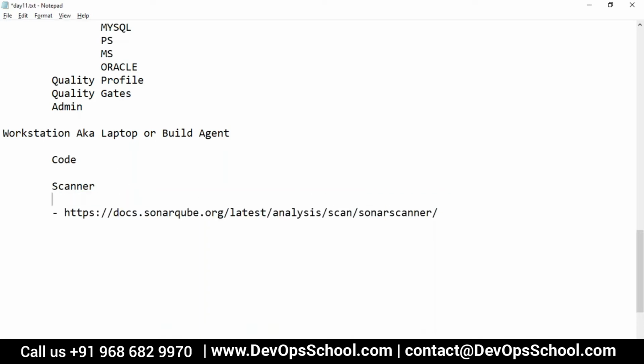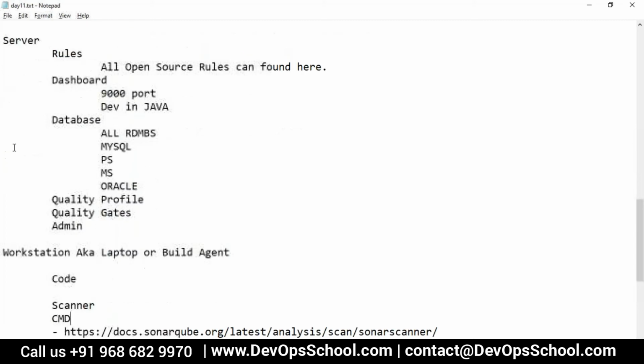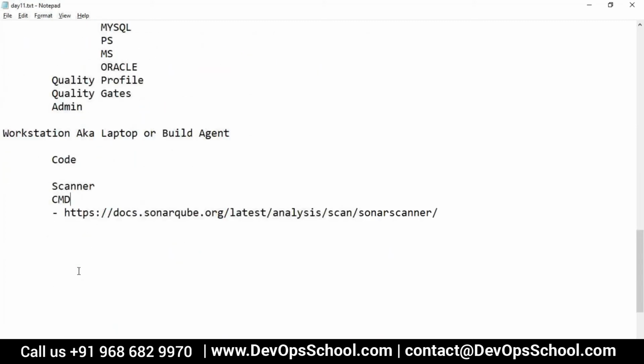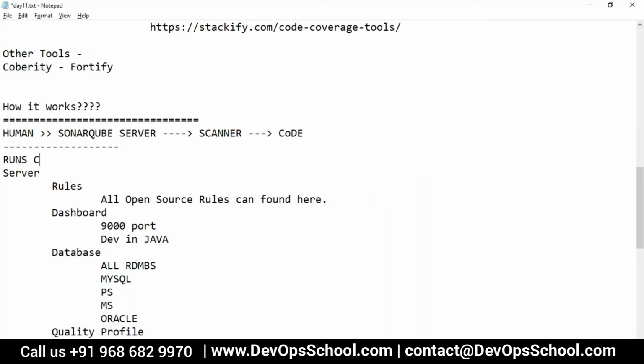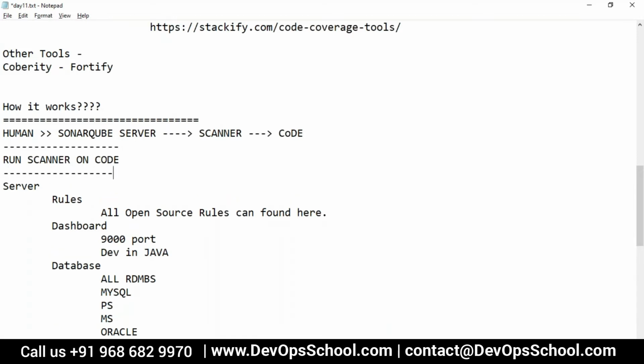For this session, I am trying the command line one, which makes it very easy to understand the entire flow. So this is how it works. It is a very simple statement: run the scanner on the code, and the rest of the things I have explained to you already.